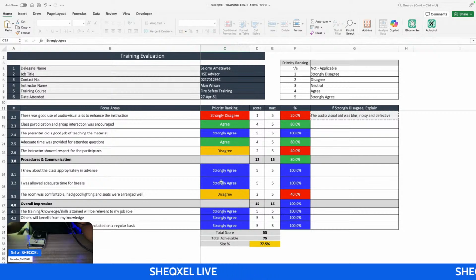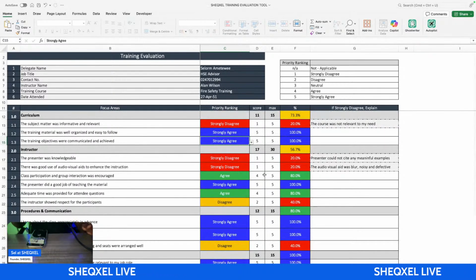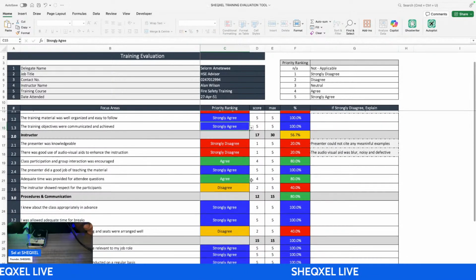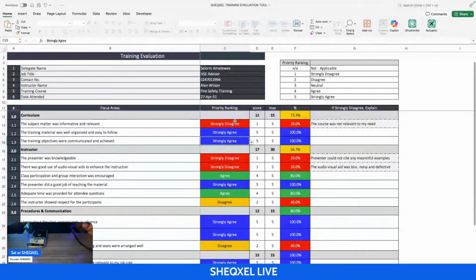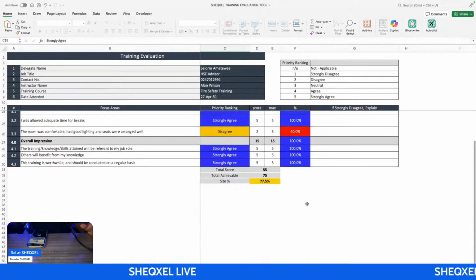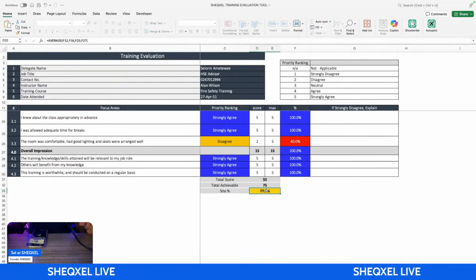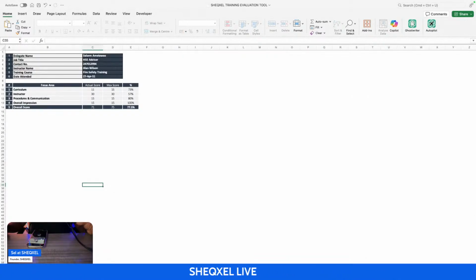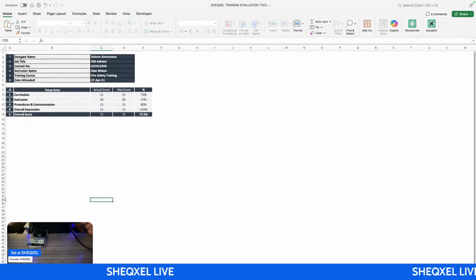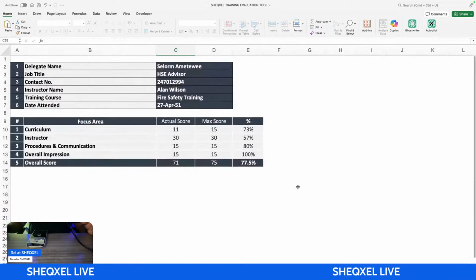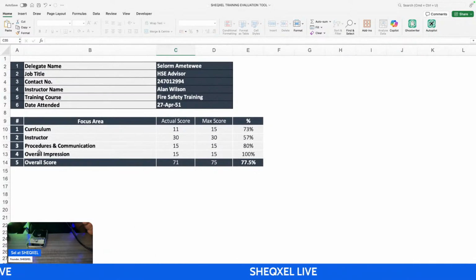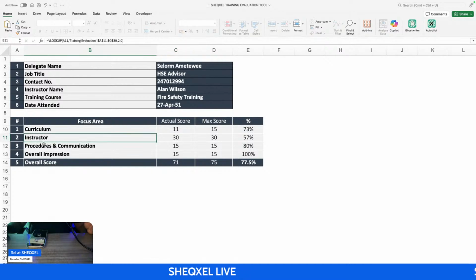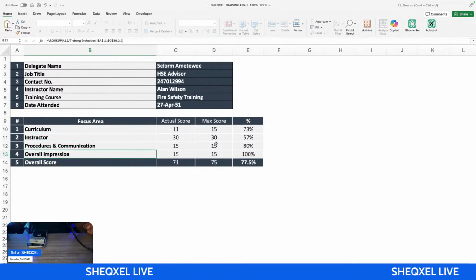So basically, after you carry out your training, a worker fills up all of these questions, giving all of these responses. At the end of the day, the responses are going to give a score, right? Based on the score, we have a summary table, where we are looking at each section of the questionnaire: the curriculum, the instructor, the procedure, communication, and the overall impression.